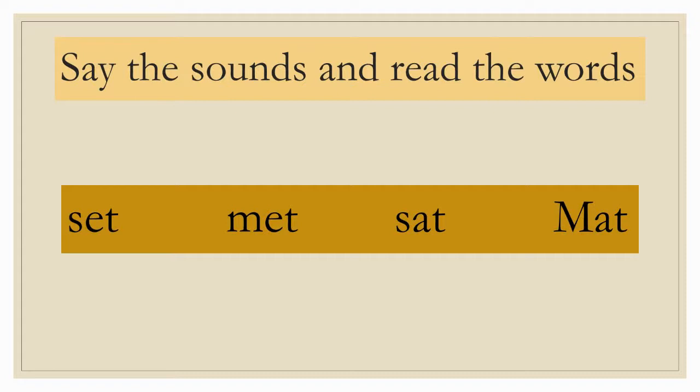The words are set. Repeat after me. Set. Next word is met. Yes. After that, sat. Yes. And our last word is mat.